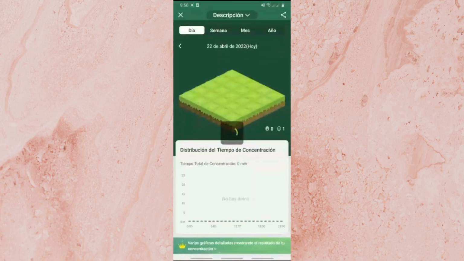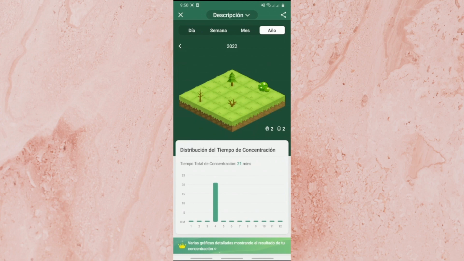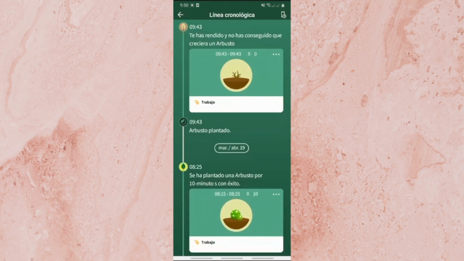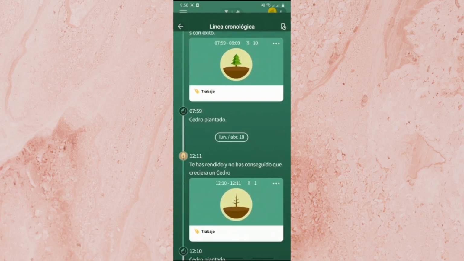we can see how many trees we have planted and the time of concentration we have had. The date, week, month and year. In chronological line we can see in order what we have done, if we have planted or have given up.